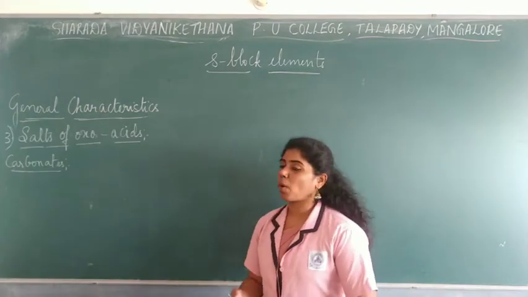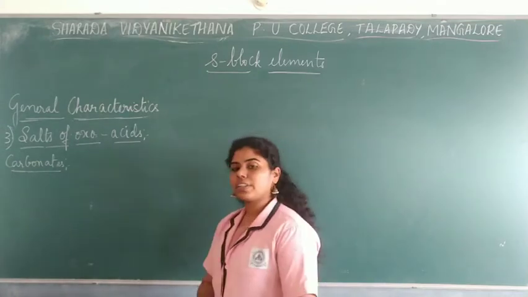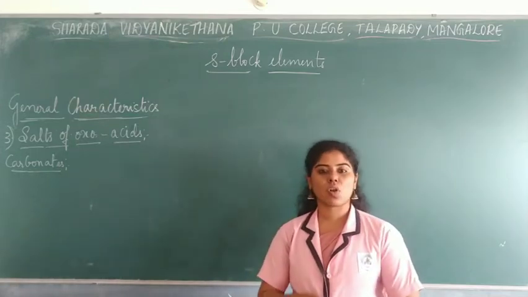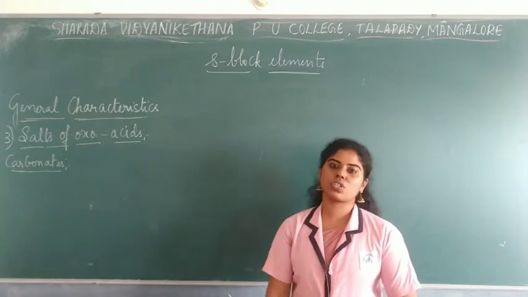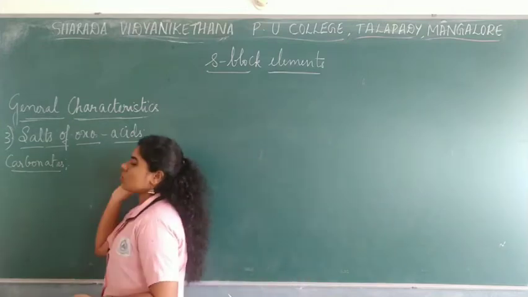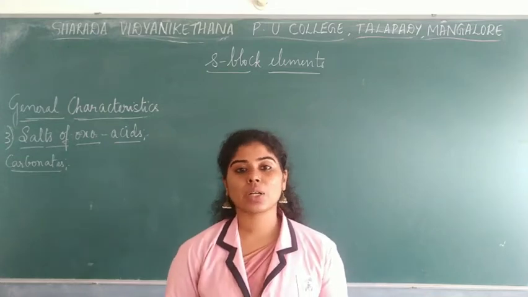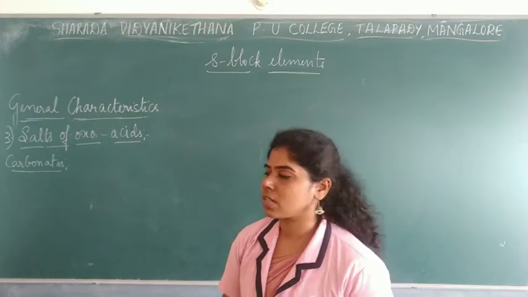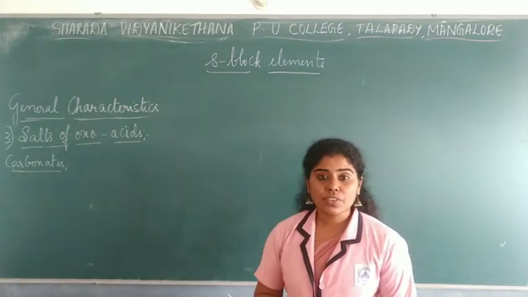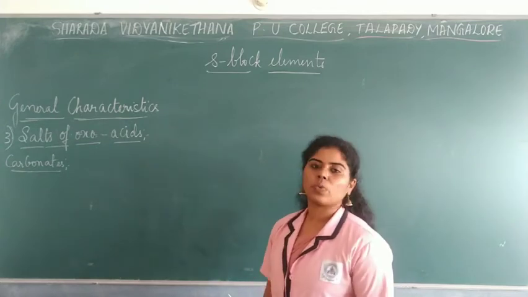So the next property we are going to study is about the salts of oxoacids. Now, as I have already told, oxoacids are the acids which contain a hydroxyl group, where you have an oxygen atom and a proton, that is hydrogen. So these are the salts of oxoacid. Usually alkaline earth metals, whenever they react with oxoacids, produce salts. Now, there can be carbonate salts, sulfate salts, nitrates. So different categories are obtained by reaction with different acids.